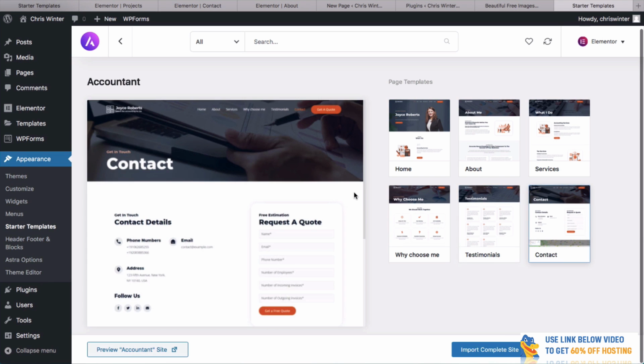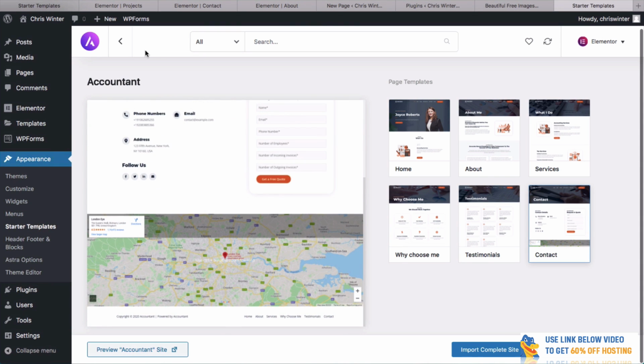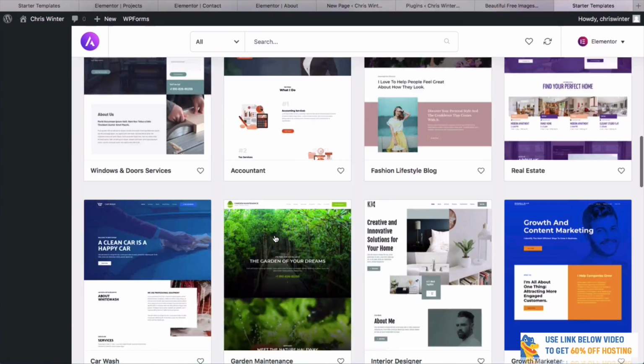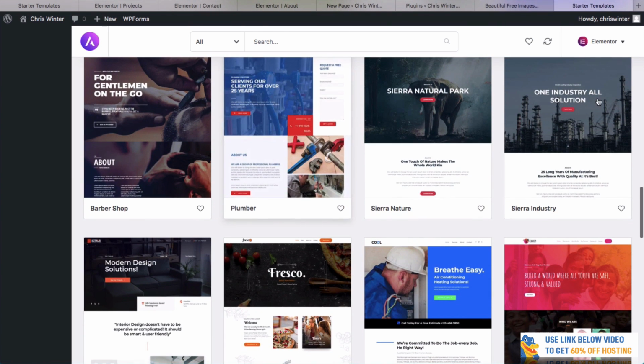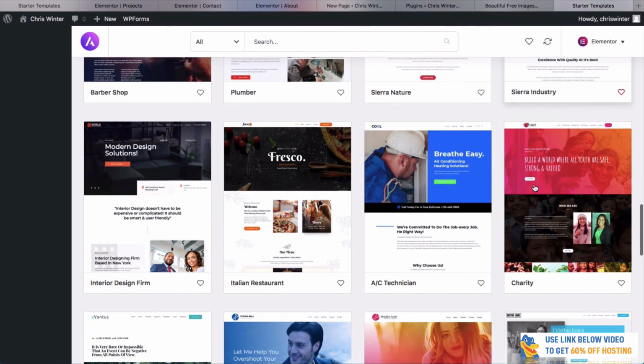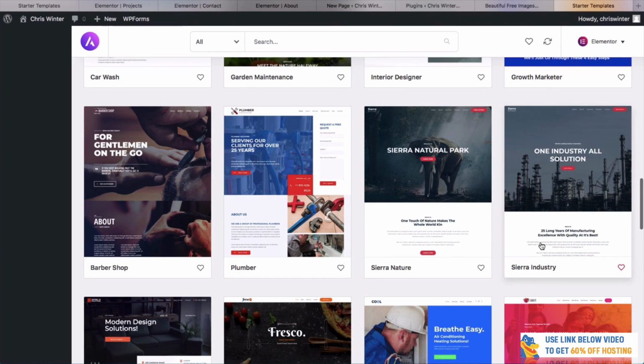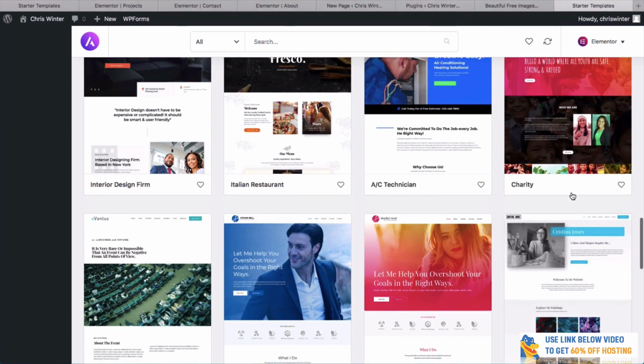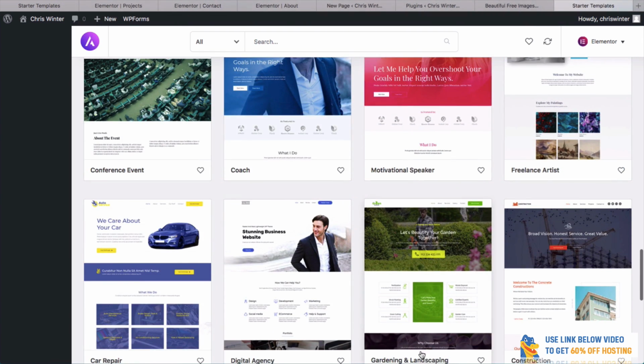I like this one as well. And things like changing the colors and stuff is so easy to do. We didn't go into it too much in this tutorial, but that's okay. This is the one that we used. If you ever want to know, you can just favorite it, by the way. This is called Sierra Industry. Definitely one of my favorites. And that's probably what I would recommend you use. Just use this so you can copy exactly what I've done and just change it a little bit.